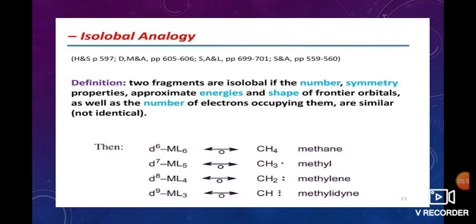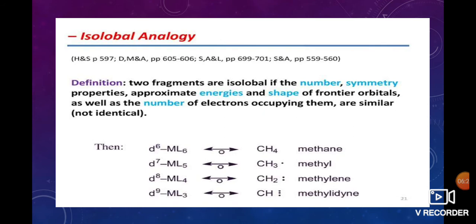This is also a definition of isolable analogy. The two fragments are isolable if the number, symmetry properties, approximate energy, and shape of the frontier orbitals, as well as the number of electrons in them, are similar. These are all the examples of isolable.